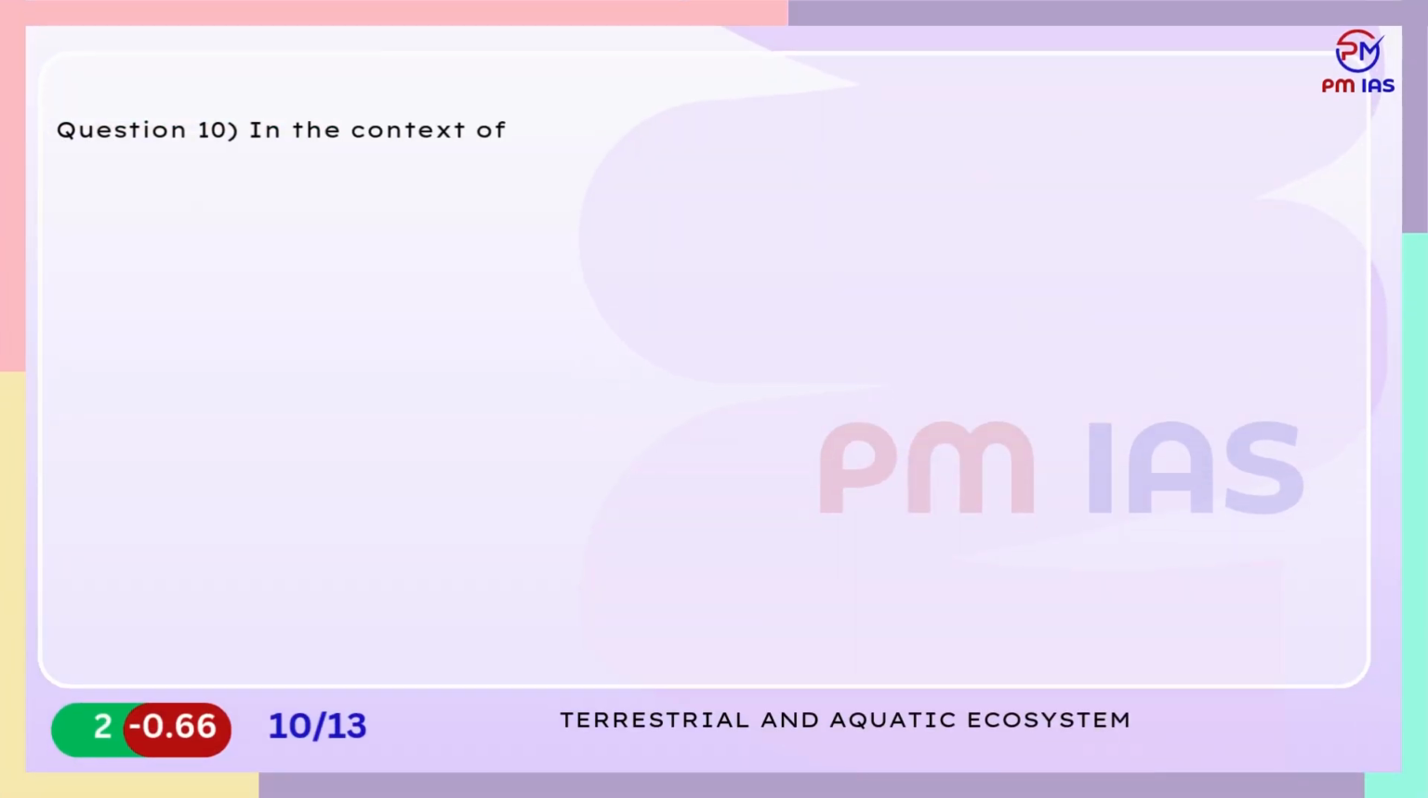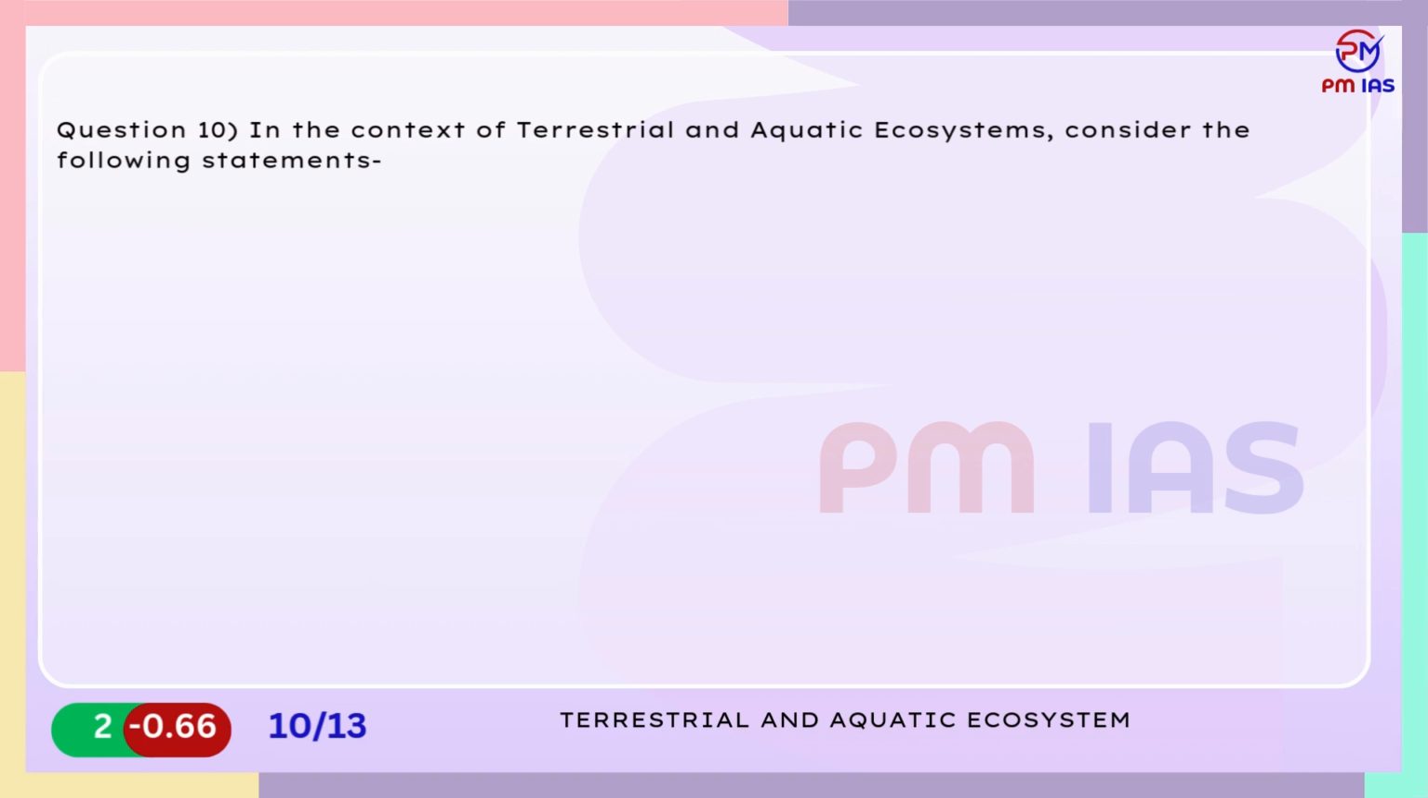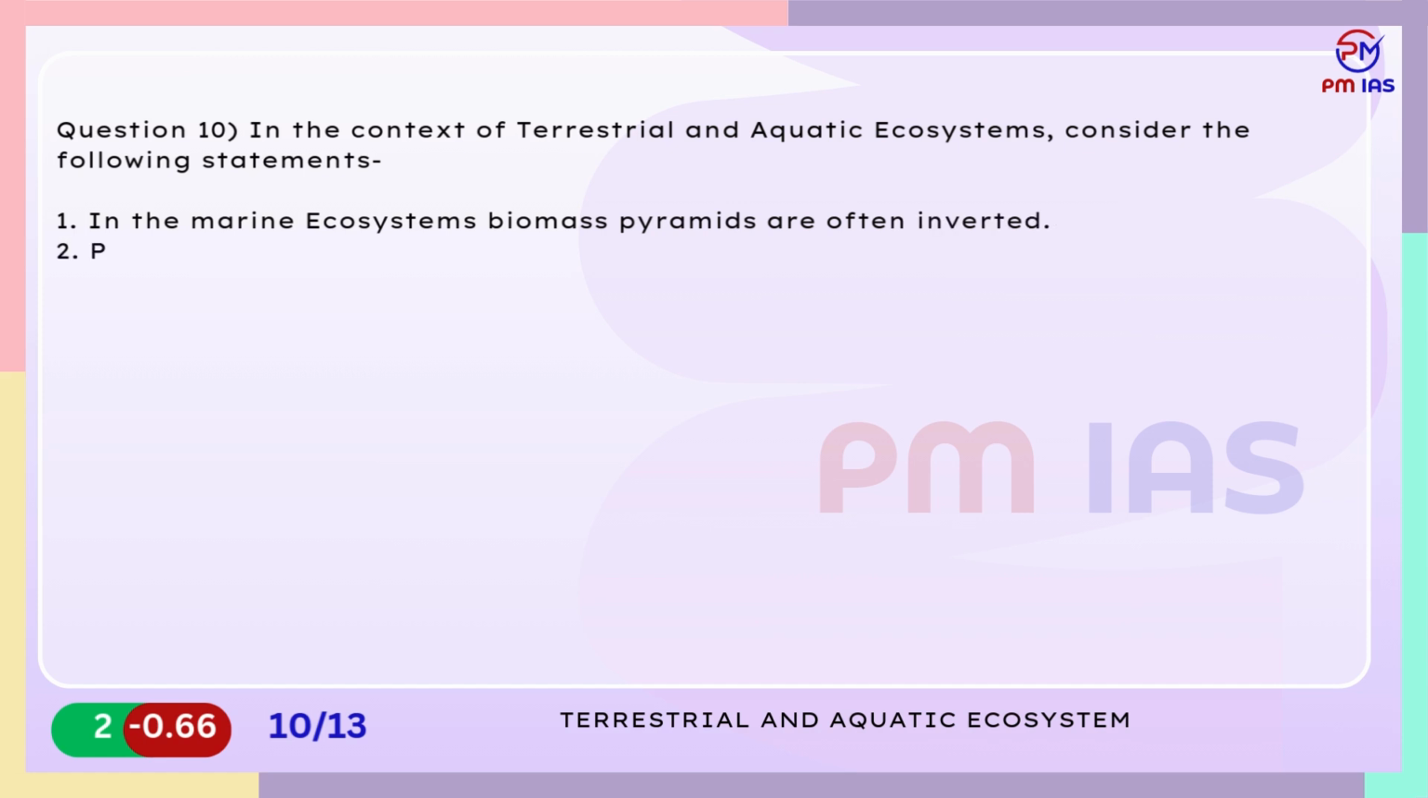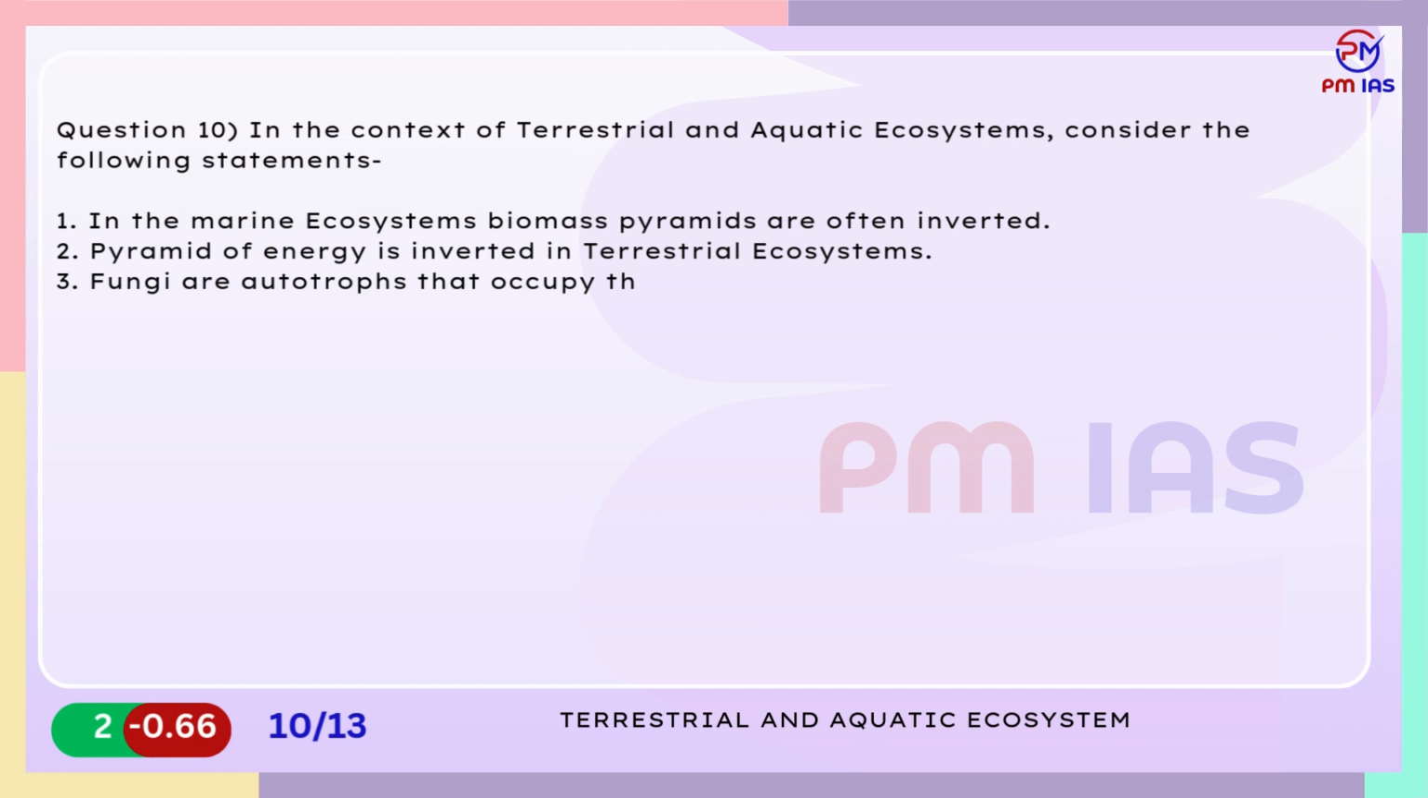Question 10. In the context of terrestrial and aquatic ecosystems, consider the following statements. 1. In the marine ecosystems, biomass pyramids are often inverted. 2. Pyramid of energy is inverted in terrestrial ecosystems. 3. Fungi are autotrophs that occupy the base of the terrestrial food web. Which of the statements given above are correct?